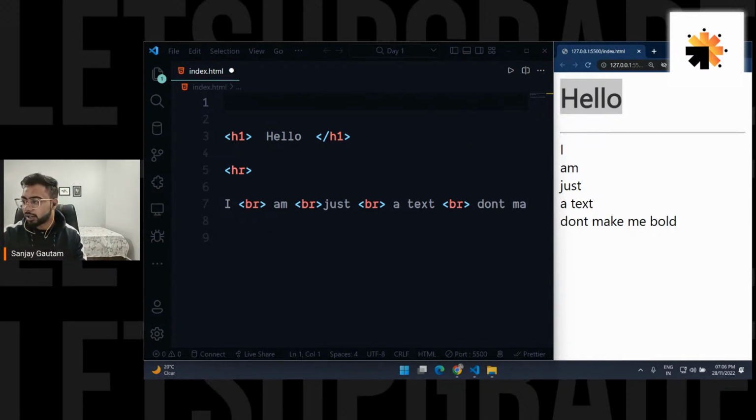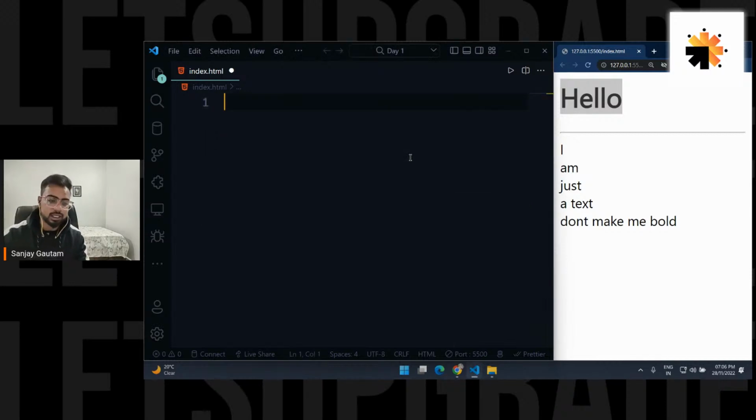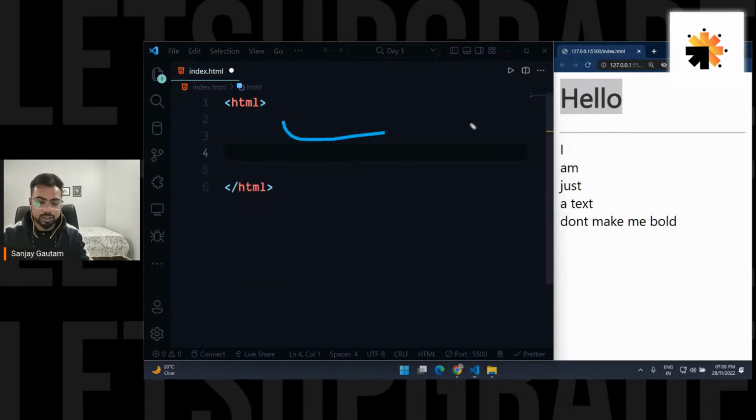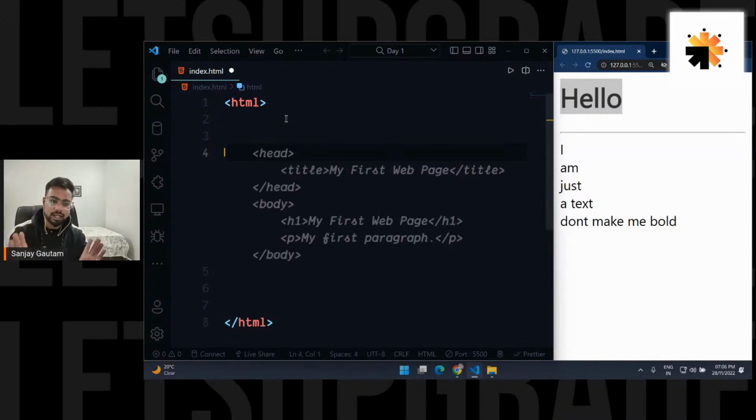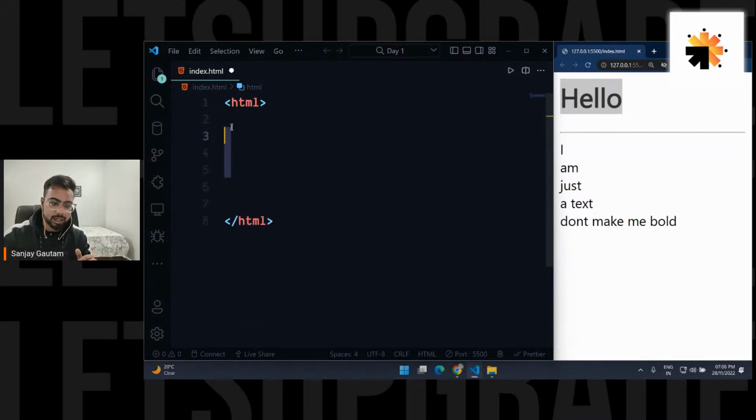Yep. Okay, so now let me just create a proper HTML file. In any HTML file, the first tag that you need to use is called the HTML tag. Just type HTML and HTML here. So why this HTML tag? It is going to tell that we are creating an HTML file, so now my browser can understand that we are creating an HTML file. The first thing that you always have to do is write this HTML tag.